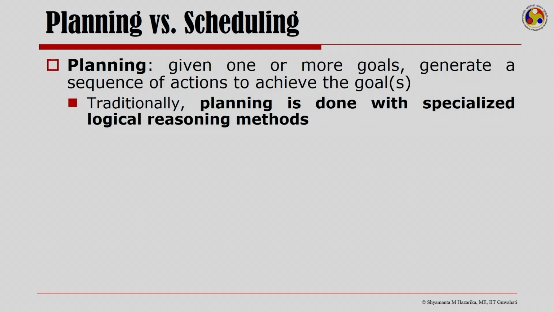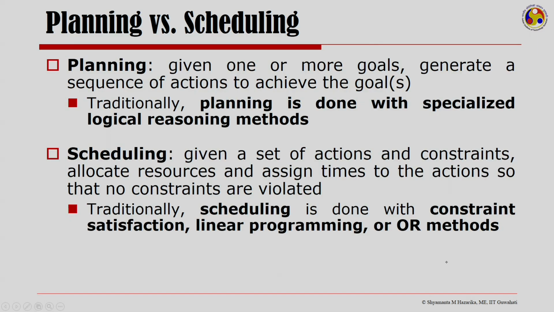Traditionally, planning is done with specialized logical reasoning methods, whereas scheduling is about having a set of actions and constraints and allocating resources and assigning time frames to the actions so that no constraints are violated. Traditionally, scheduling is done with constraint satisfaction, linear programming, or other operations research methods.